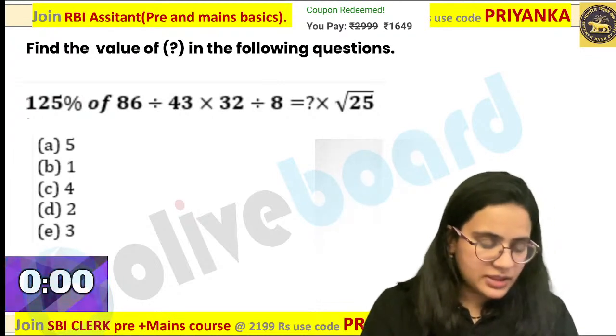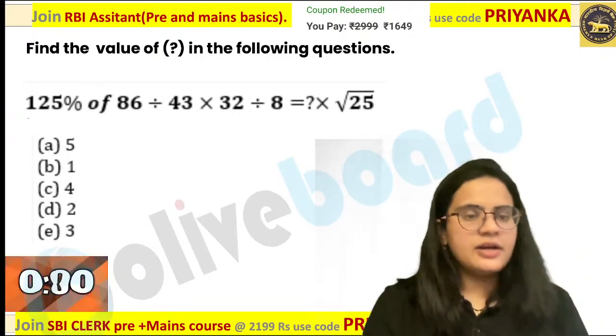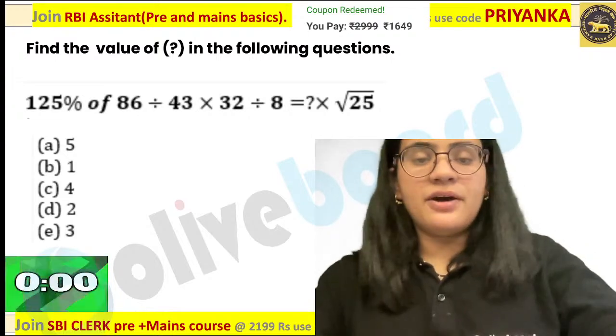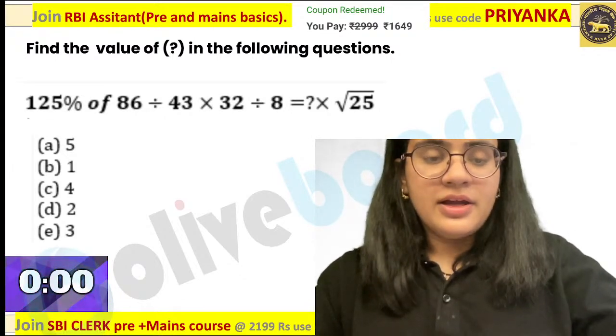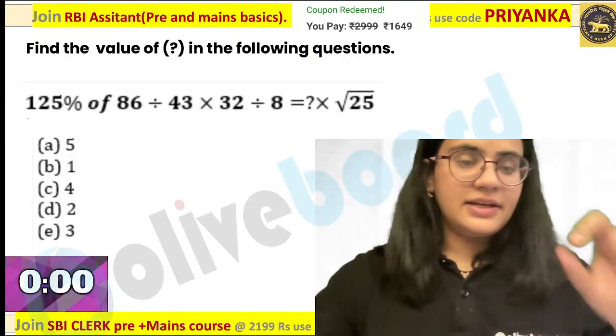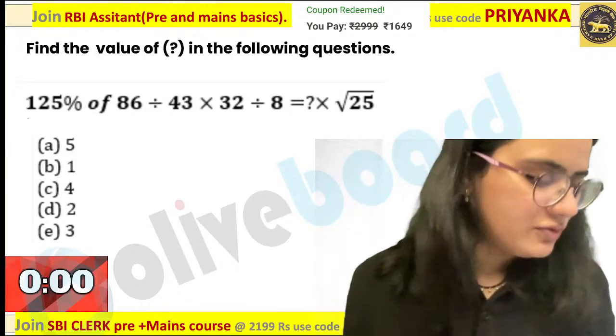Hemlata is saying D option. Daljit is saying D option. Ashu, D option. Very good guys, perfect and same answer by all of you. D is the perfect answer over here. Ritika, Kamal, very good guys. D is the perfect answer over here. Simple board mass rule is what you have to follow over here.